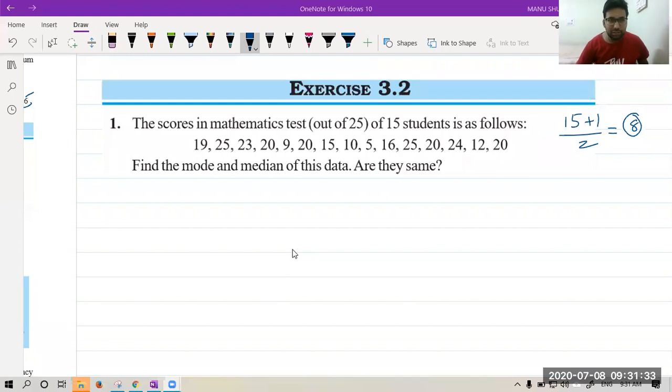Now, let us write the numbers in ascending order first. So your voice is very much cracking. I hope all of you are getting my voice correctly. First, we will write the numbers in ascending order.